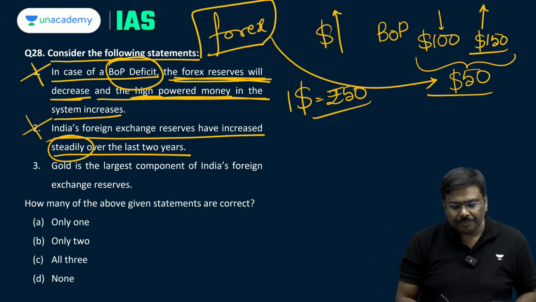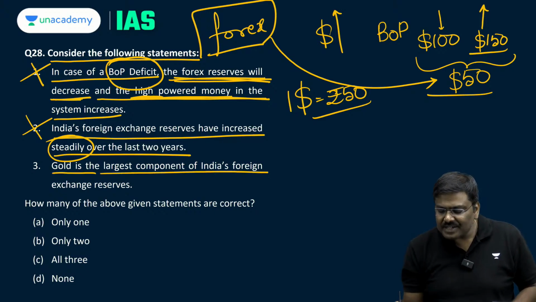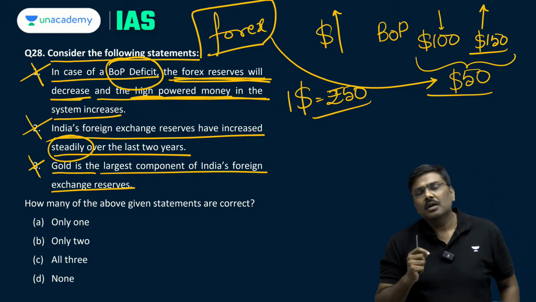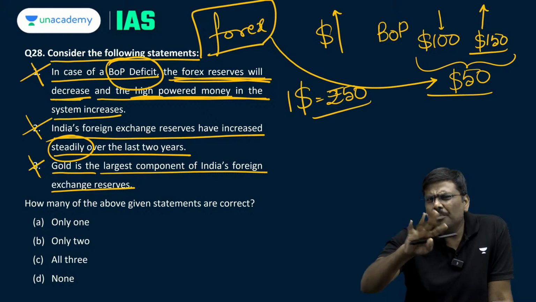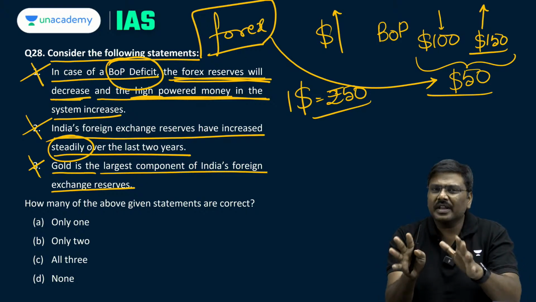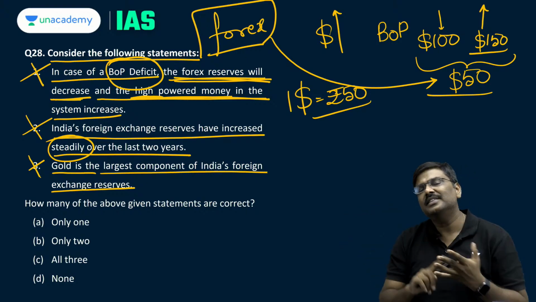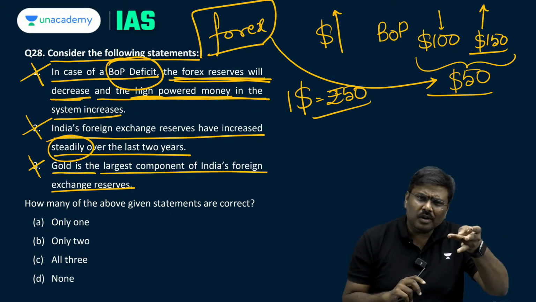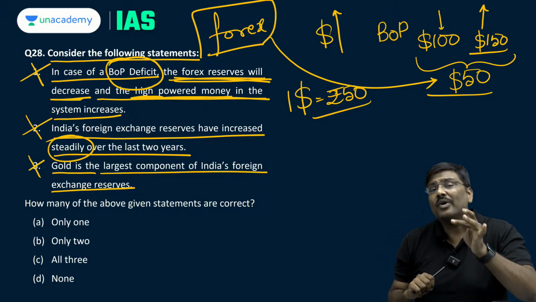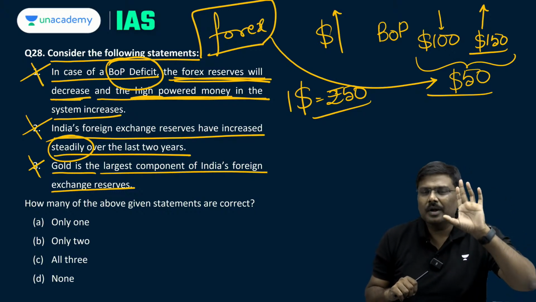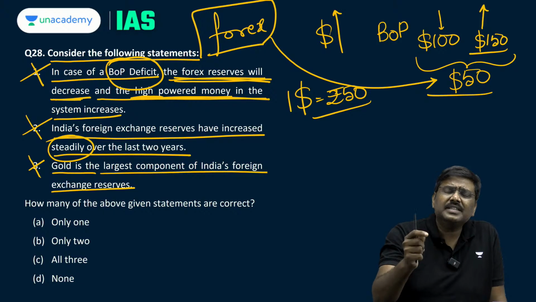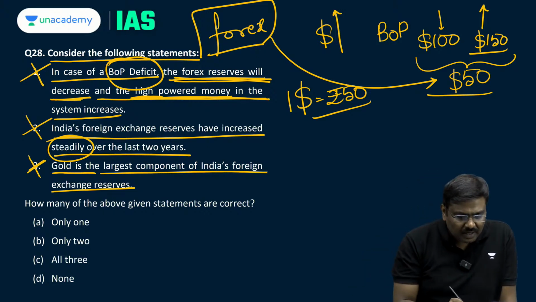Second statement is wrong. Third one, gold is the largest component of India's foreign exchange reserves. Even this statement is wrong. Why? If you look at the forex reserves, there are four components. One is the foreign currency assets, and most of the forex reserve is in the form of foreign currency assets itself. In addition to that, we have the gold tranche or reserve tranche position at IMF. We have the special drawing rights, and the fourth one is gold. Gold reserves hardly account for around 8% as per the latest data published by RBI. So, even the third statement is wrong.